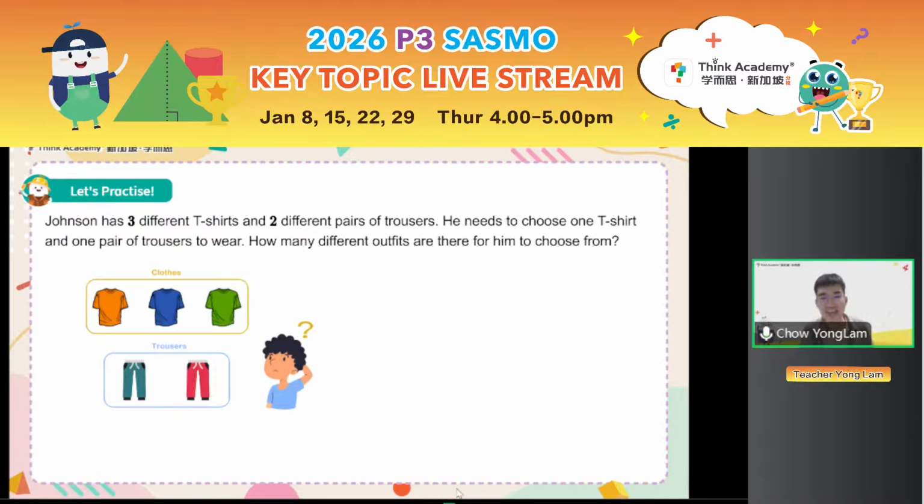Now here we have the next scenario. Everyone, let's read the question together. Johnson has 3 different t-shirts and 2 different pairs of trousers. He needs to choose 1 t-shirt and 1 pair of trousers to wear. How many different outfits are there to choose from? 3 t-shirts and 2 pairs of trousers. He needs to choose 1 t-shirt and 1 pair of trousers. Now, this time, is it 3 plus 2 or 3 times 2?